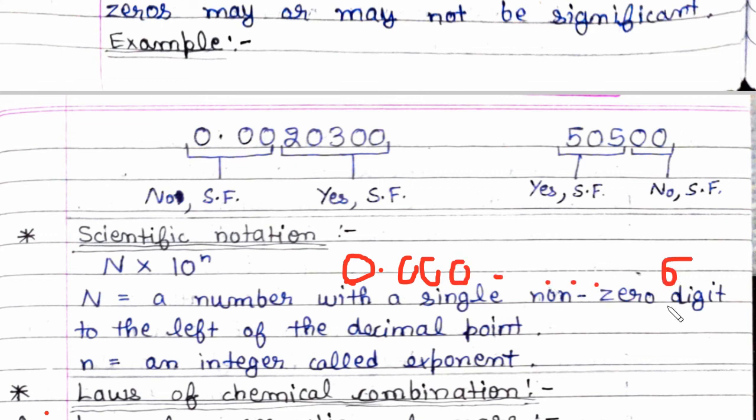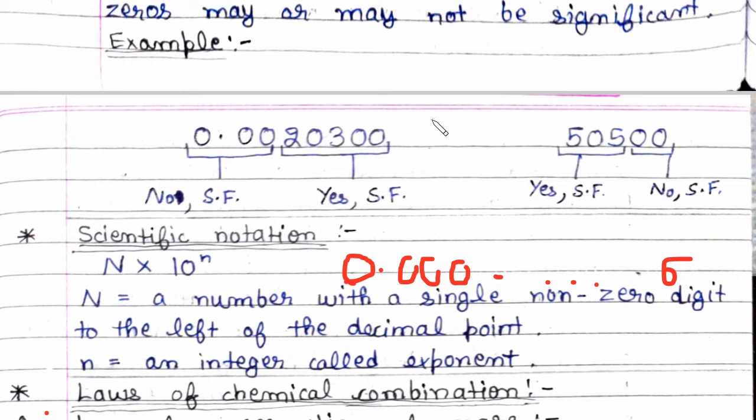We can't write this much big and our solution will come this much big. So how will we do? So our scientists thought of a short form to write this, which is scientific notation: N into 10 raised to power n. This scientific notation will make writing easier. So now let us take an example to show this very easily.